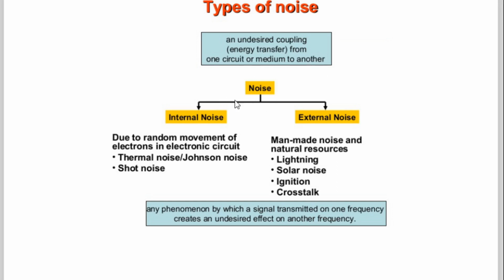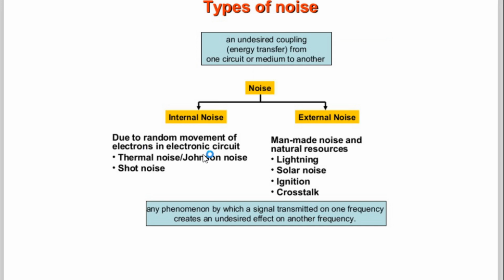Again, this noise is classified as internal noise and external noise. What is internal noise? It is due to random movement of electrons in an electronic circuit. Electron movement is directed when we apply an electric field in a particular direction. But even when we don't apply an external electric field, due to the temperature surrounding that component, random movement of electrons takes place.